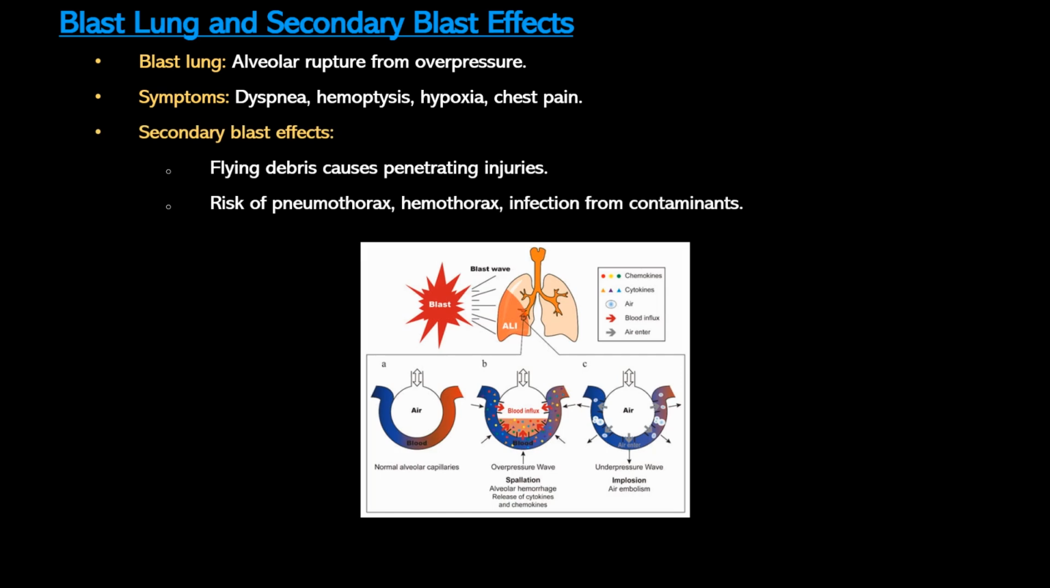Secondary blast effects occur when debris propelled by the explosion penetrate the chest wall. Now, these injuries can lead to pneumothorax, hemothorax, or hemopneumothorax, with an increased risk of infection due to contaminants introduced into the wound.